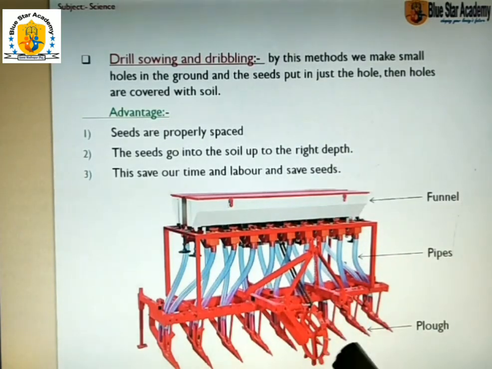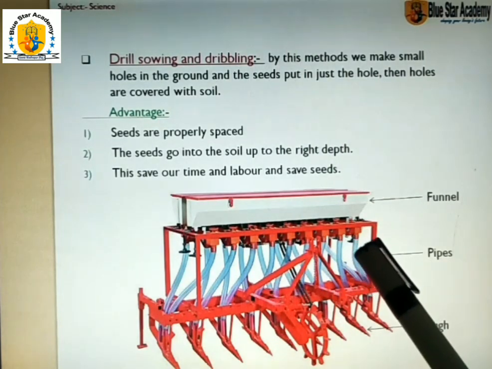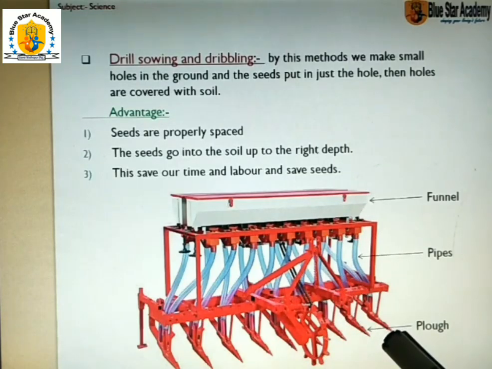You see this instrument, it is called a funnel. These are pipes which are connected to the plow.